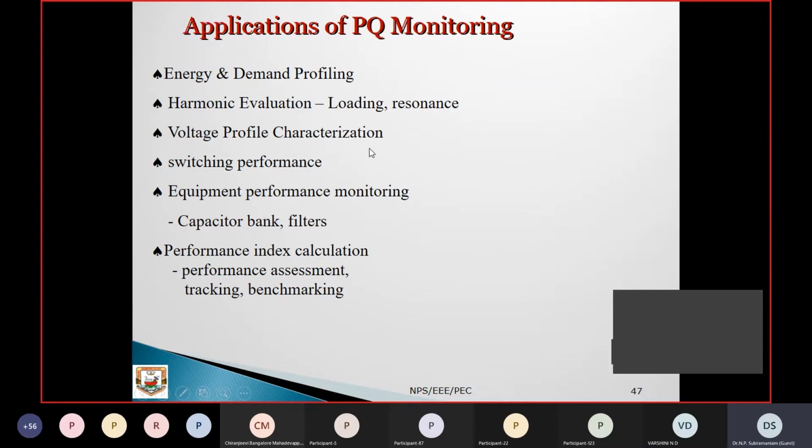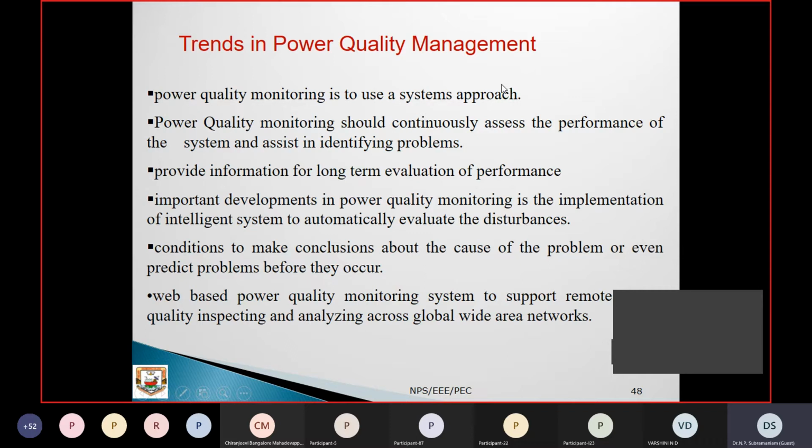Based on that, we can adopt a particular methodology to reduce the stress on the system. Switching performance, equipment performance monitoring, capacitor bank filters, equipment design, and performance index calculation like THD, and power factors. Everything can be done by using this power quality monitoring.